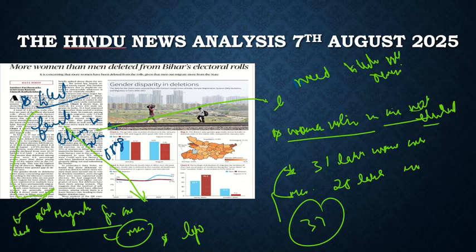These are the issues with respect to the electoral roll revision in Bihar. The women lost their names, their names got deleted in far higher numbers as compared to men. And what could be the reason? Migration can't be the reason. Deaths can't be the reason. The only logical sense we can make here is that it is because of the